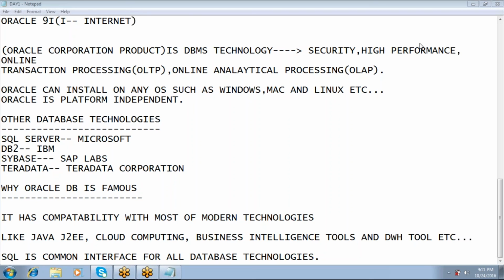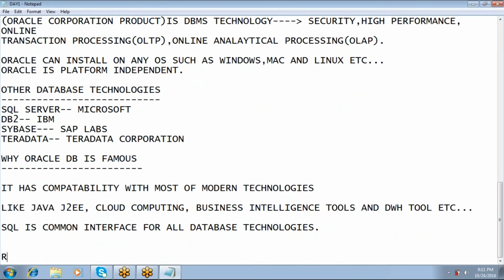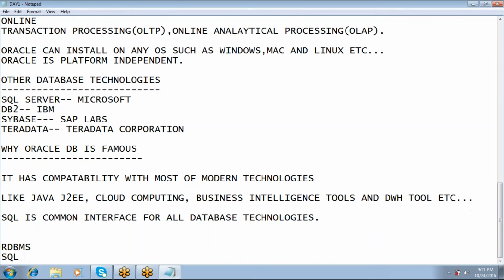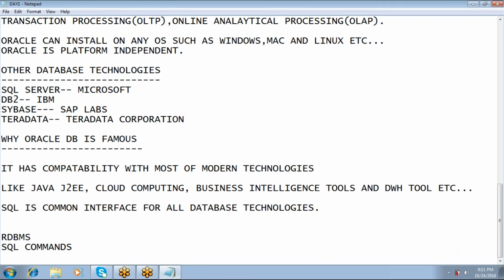Tomorrow we will see a few concepts related to RDBMS, SQL commands, and the GUI interface where we are going to write the SQL queries.